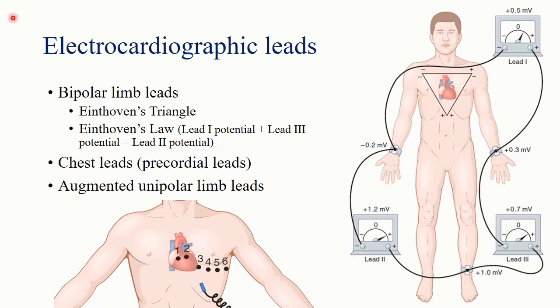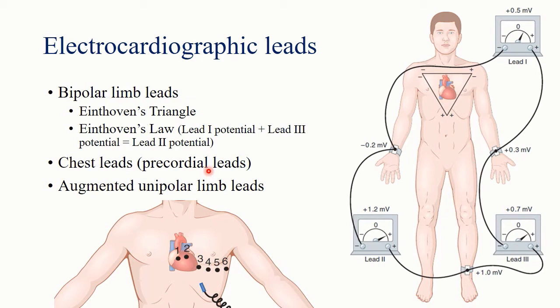Now augmented unipolar limb leads. In this method, one electrode is active while the other is indifferent. There are 3 unipolar limb leads: AVR, AVL and AVF. Here A stands for augmented and V stands for voltage. And R, L and F stand for R for the right arm, L for the left arm and F for the left foot.